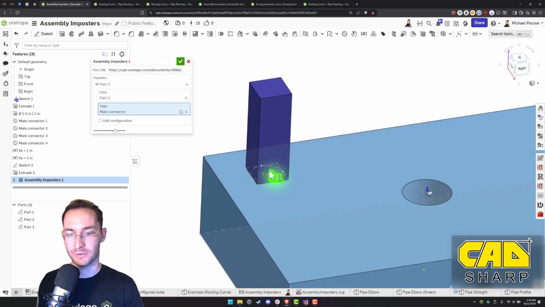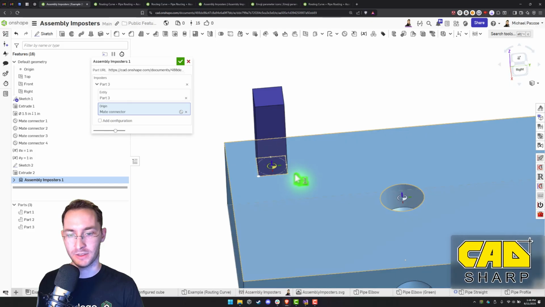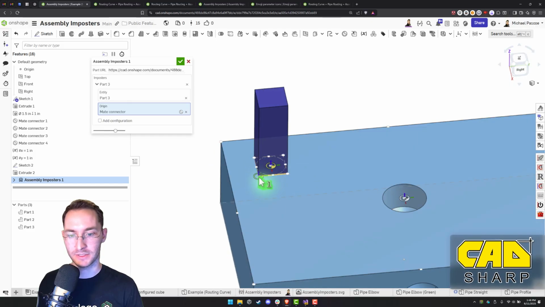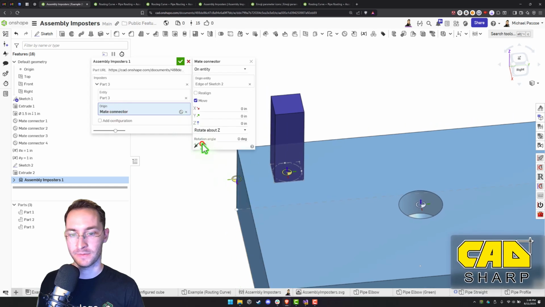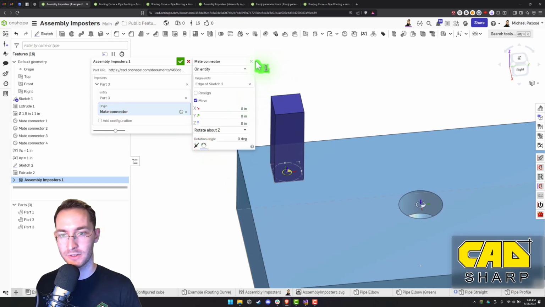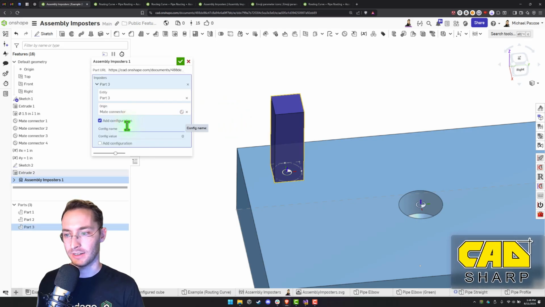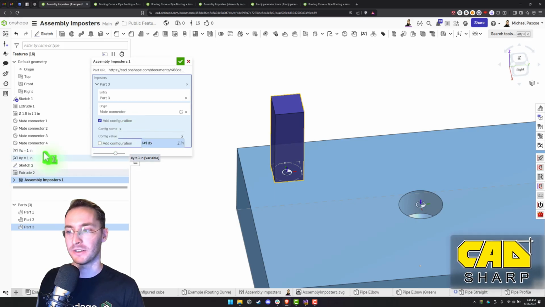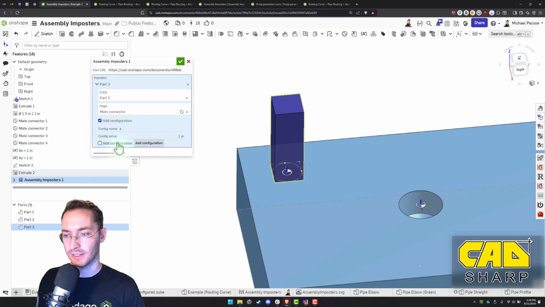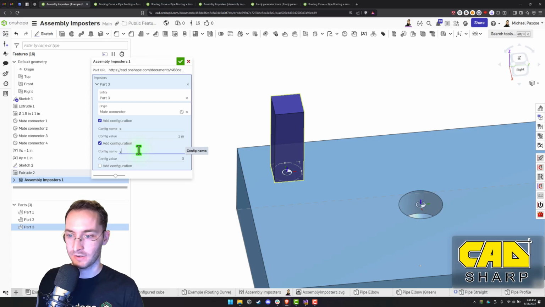Now the way we drew this was where the width was this way, or the X was this way, and the Y was this way. So let's rotate that make connector until it's facing the correct direction there. Okay, and our part does have configurations. So we want to add a configuration. This one's going to be X, and it's going to be the X value. We made variables up here so that we can just pass those directly into this. We'll add another configuration called Y.